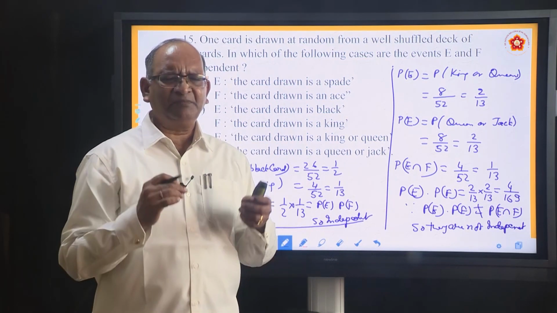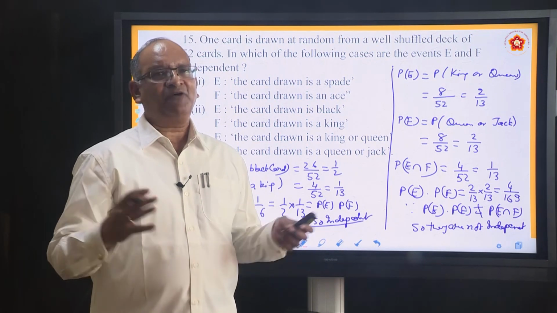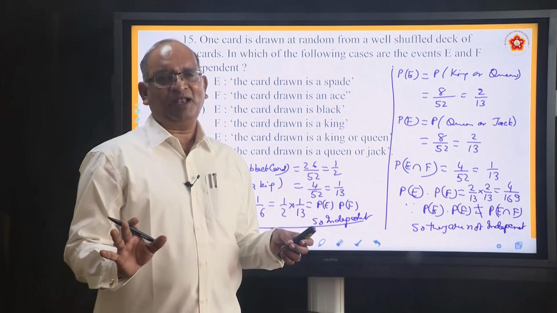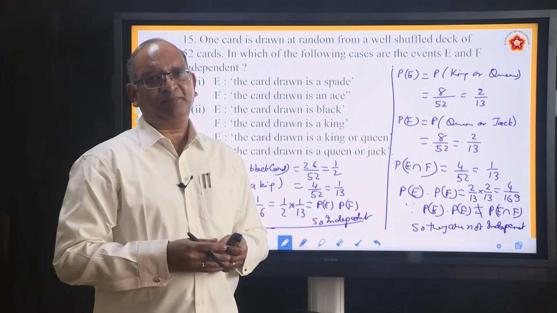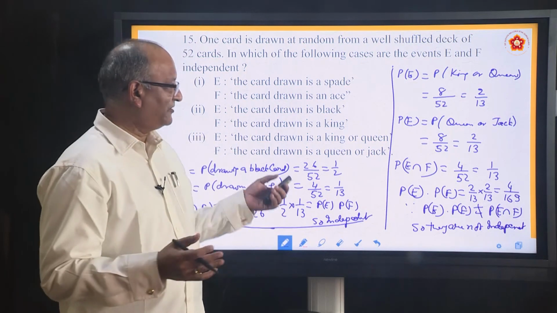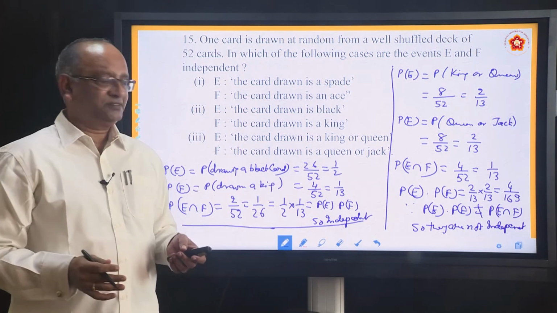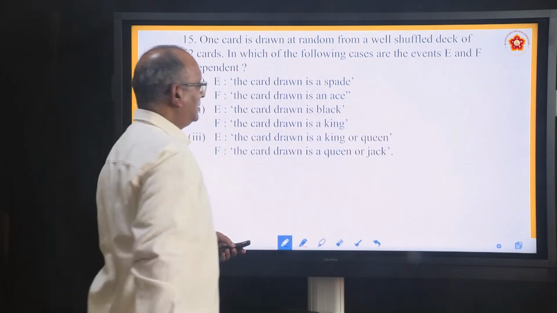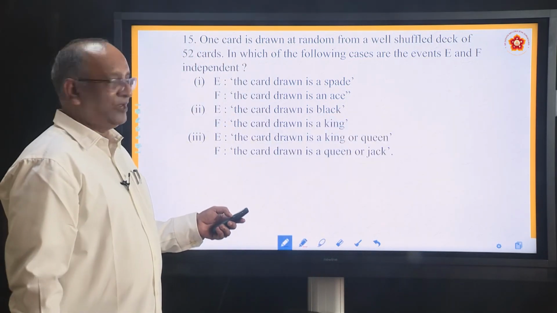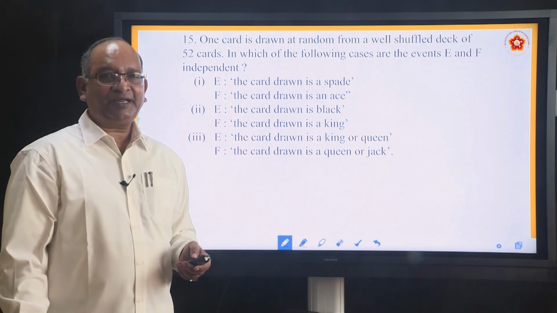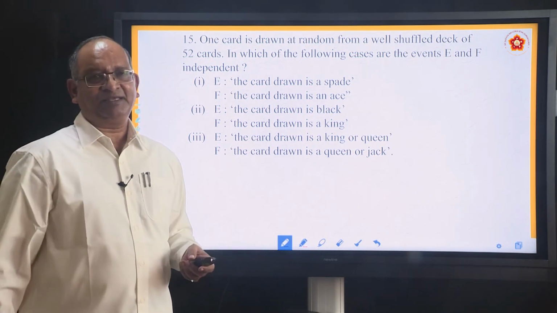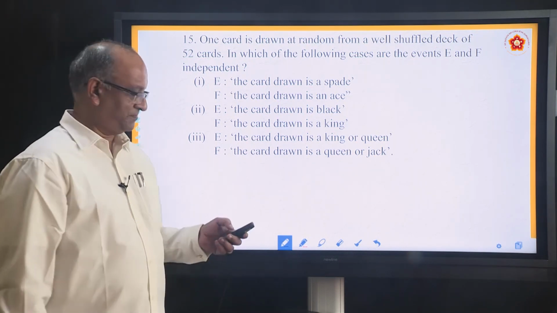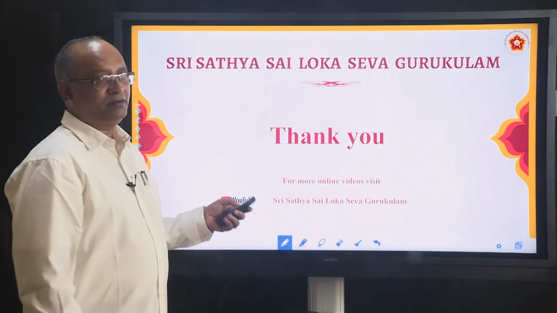So very, very simple subtopic of independent events, just one formula. All problems are based upon them. So I am sure you will find it very easy. With this, we come to a close of this particular topic, and we look forward to study about something very interesting in the next session called Bayes theorem. Thank you.